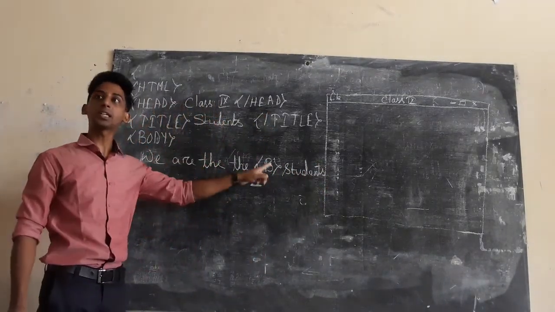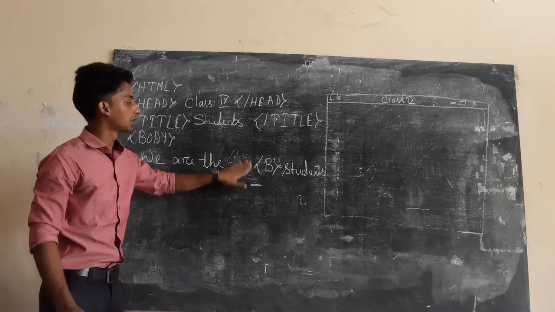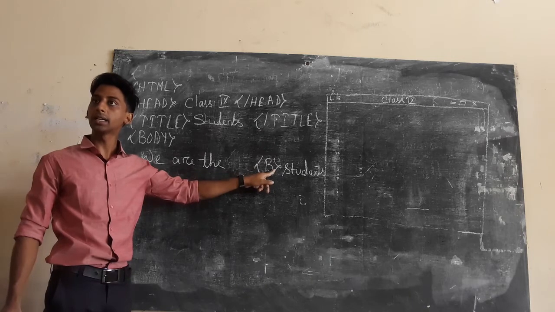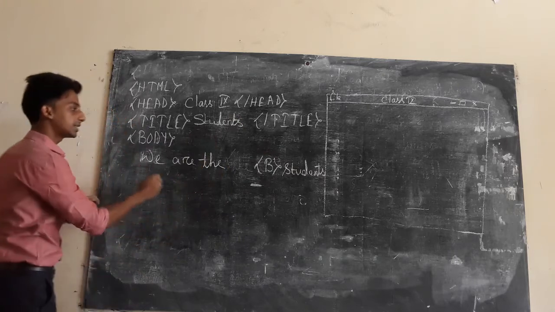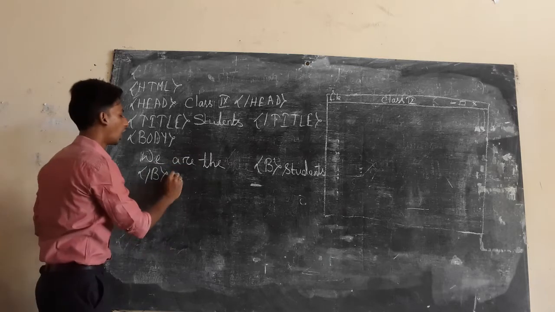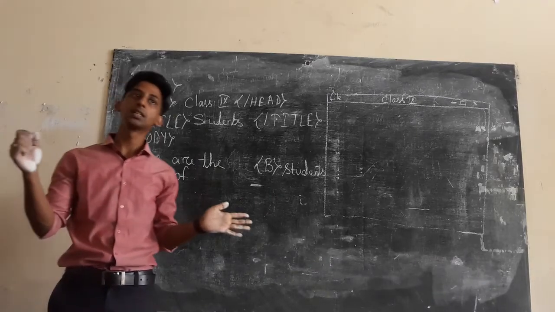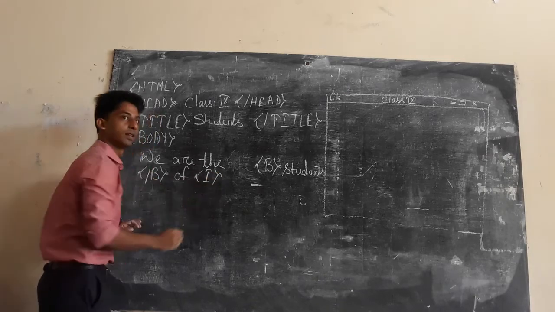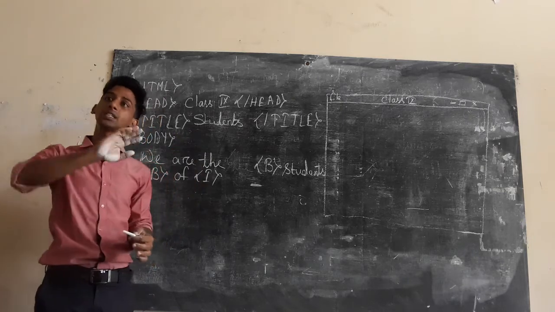Now B is a container. So we are the students. B is the container. So particularly this word students you want in the bold letter, no? For this reason B I am closing. We are the students of now class 9 I want it italic. Italic you understood? The slanting handwriting. Then give I. Italic, ITALIC, italic spelling.